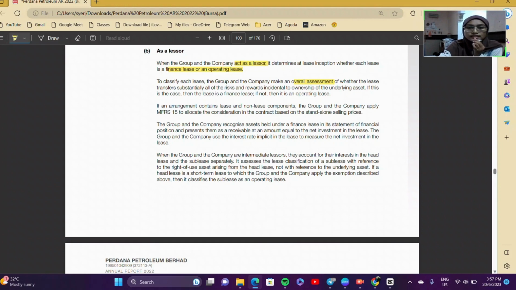If an arrangement contains lease and non-lease components, the group and company apply MFRS 15 to allocate the consideration in the contract based on the stand-alone selling price. Next, the group and company also recognize assets held under the finance lease in its statement of financial position and present that as a receivable at an amount equal to the net investment in the lease.